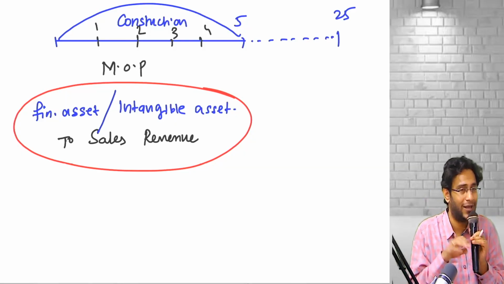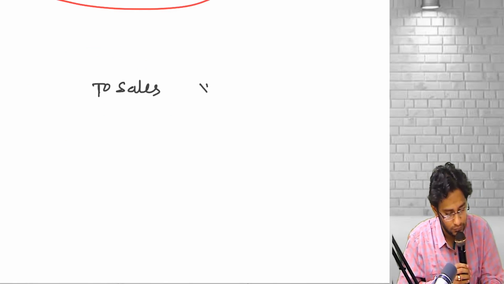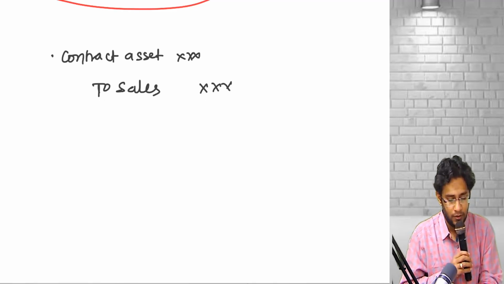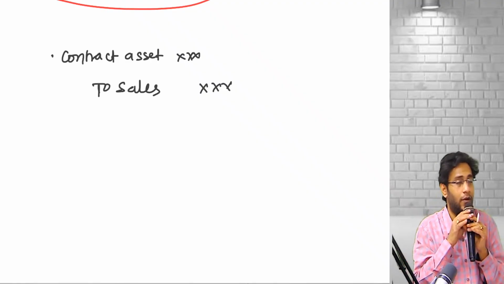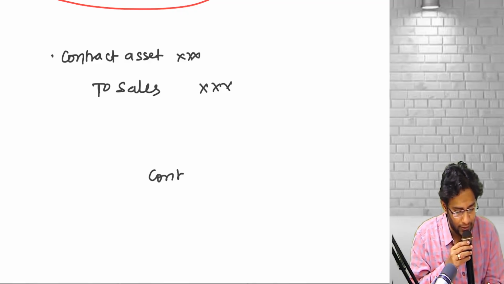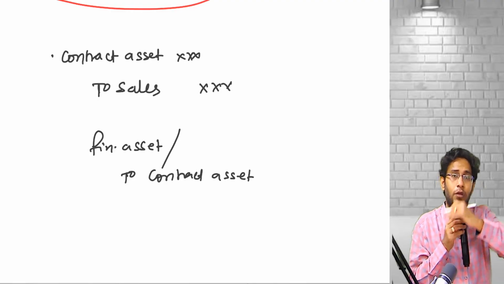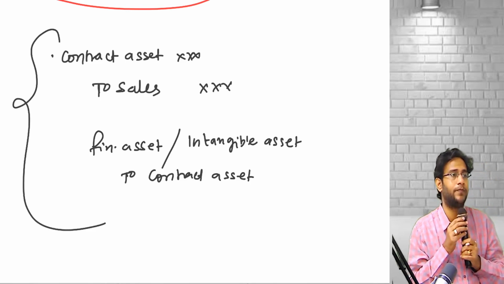The answer is not wrong. But in reality what will happen is, whenever you book sales revenue, correspondingly you will have to create a dummy asset called a contract asset account. One day the government will say, I will pay you money, you can collect money on this date. For now, the contract asset I will cancel and I will recognize a financial asset. Or when the project is totally complete, I will directly recognize an intangible asset. In reality, this is what will happen.